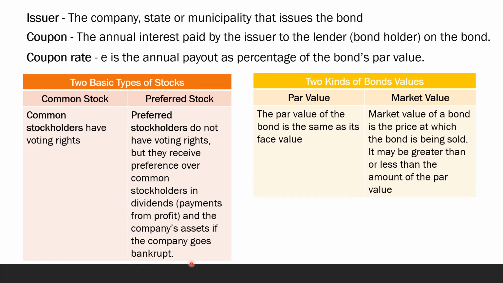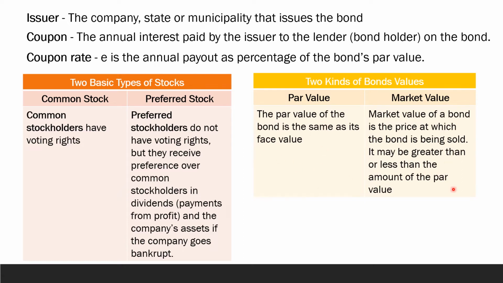stockholders. Next are the two kinds of bond value. The first one is the par value and the second one is the market value. What is the difference between the two? Par value is that the par value of the bond is the same as its face value. Parehas lang yung par value at saka yung face value.